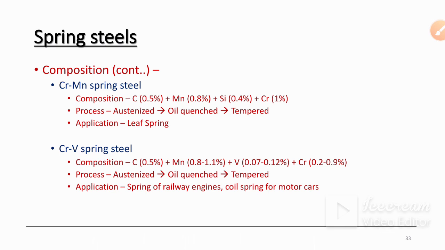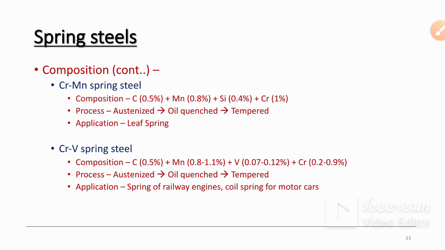Then chromium manganese spring steels. The composition is carbon 0.5%, manganese 0.8%, silica 0.4%, chromium 1%. The process is austenization first, then oil quench, and then tempering. Mostly leaf springs are made from these steels.